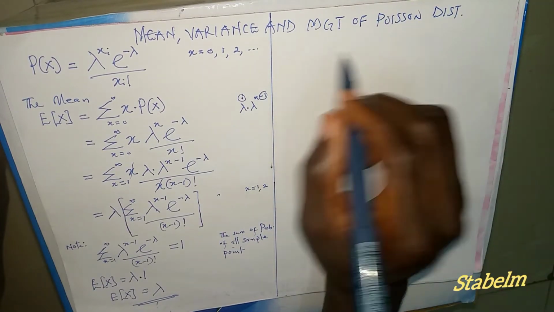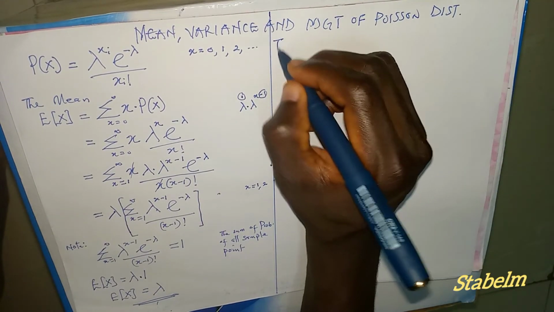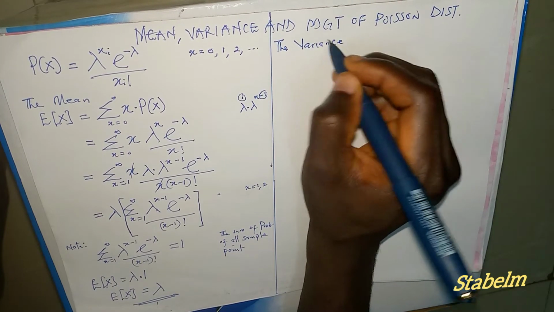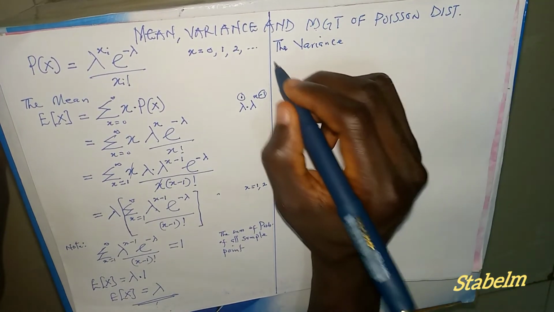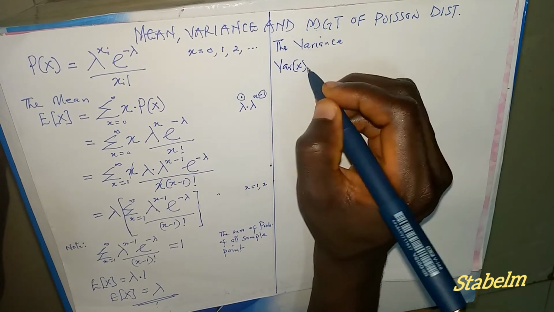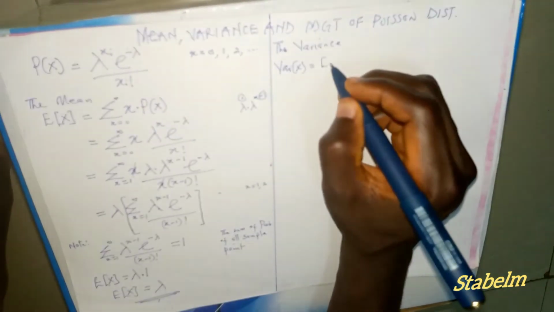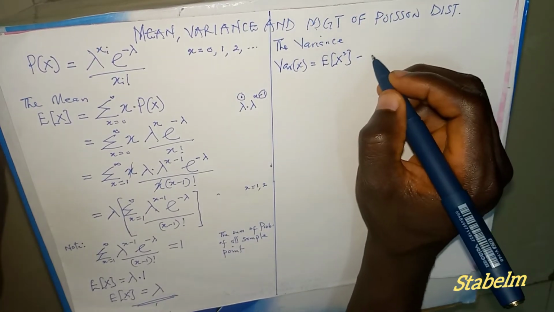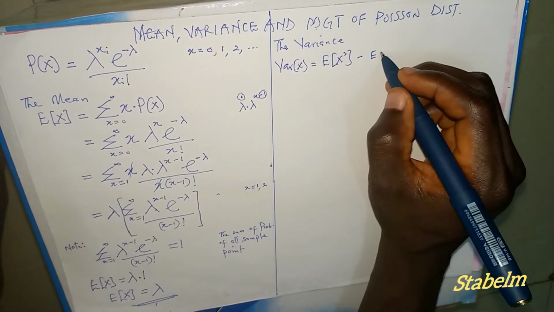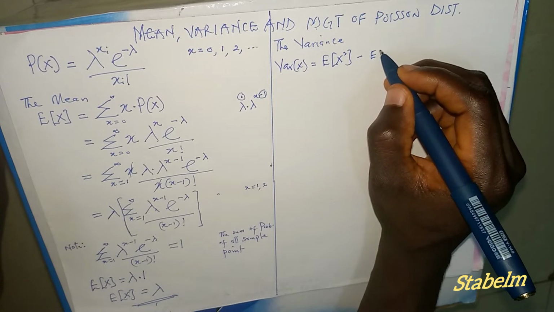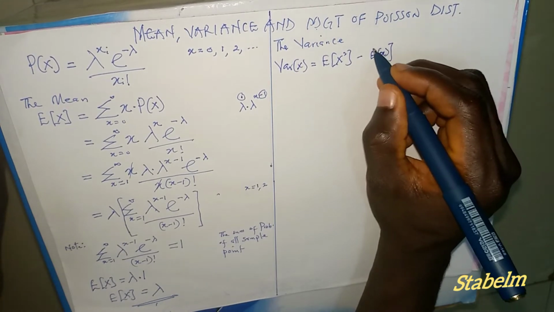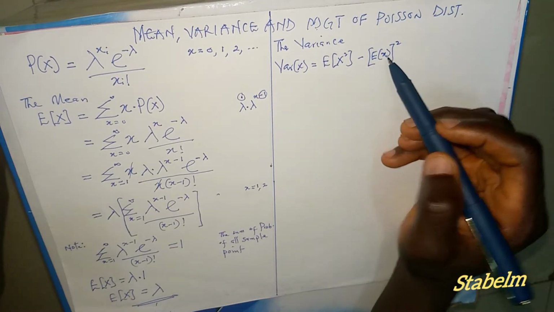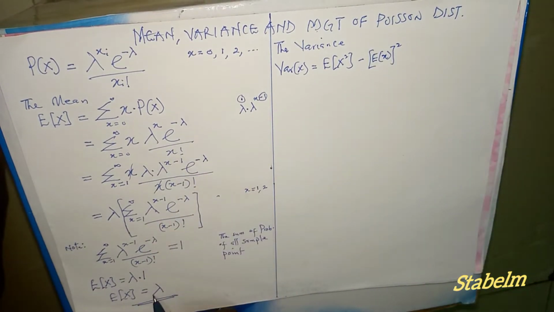Alright, now we need to get the variance. The variance of x equals E of x squared minus E of x, all squared. Now this E of x is the mean of the Poisson distribution we've got here.